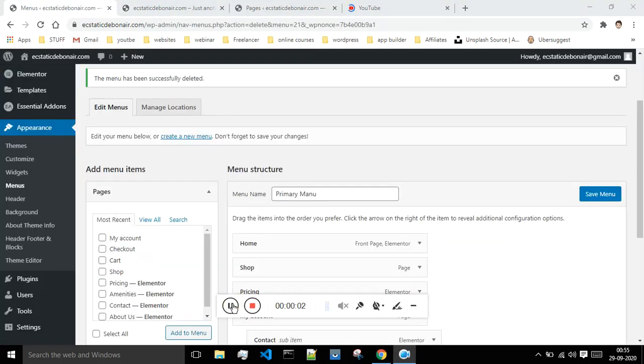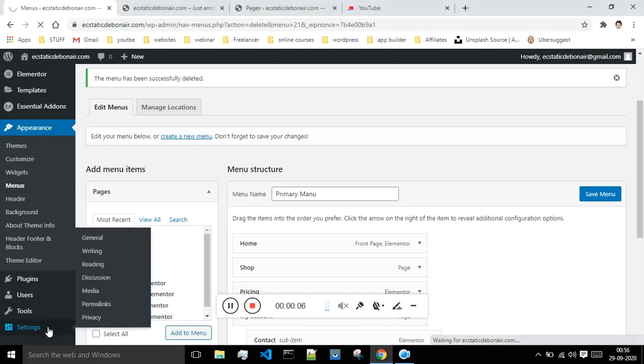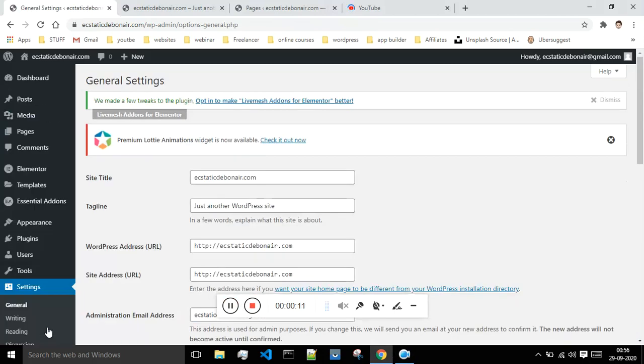Hey, what's up guys, welcome to the course of WordPress web development, and in this class we will see this settings tab, in which we will see how to change the setting of our website and all.